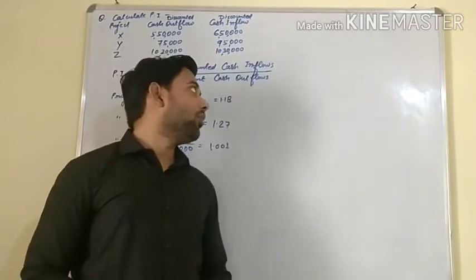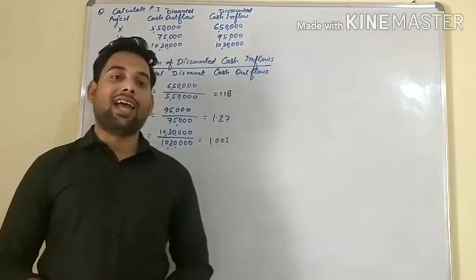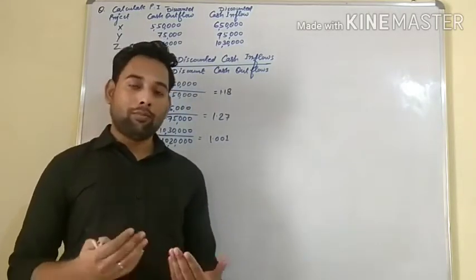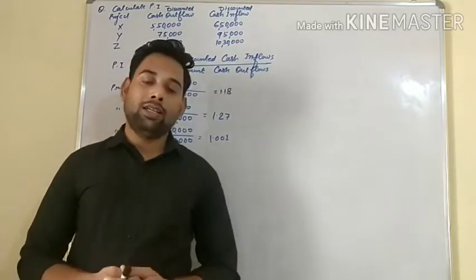The merits and demerits for PI are the same, because profitability index is an extension of net present value. That's why all the merits and demerits which NPV has are the same for profitability index.